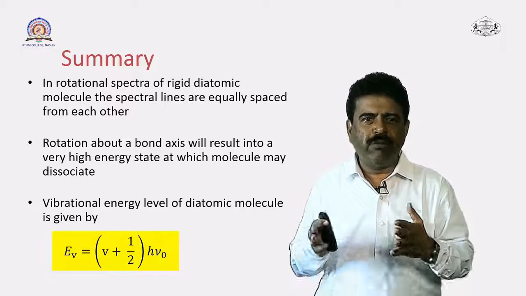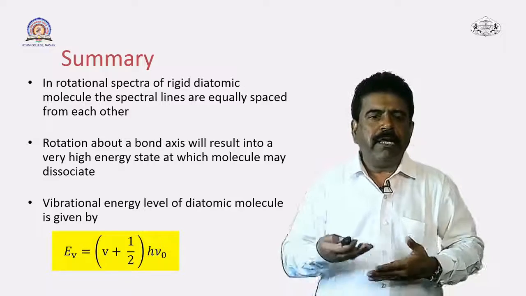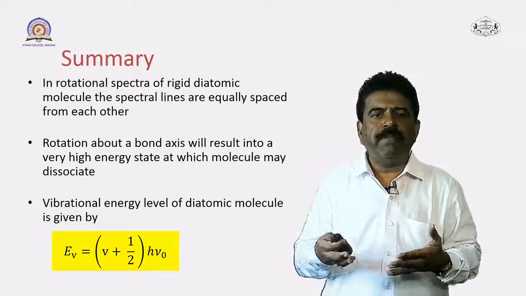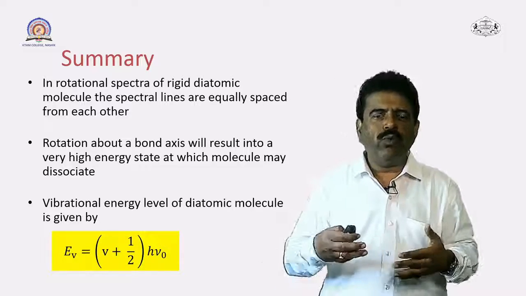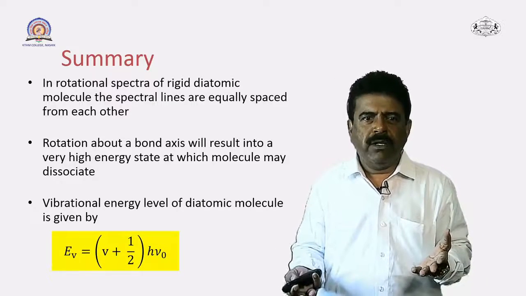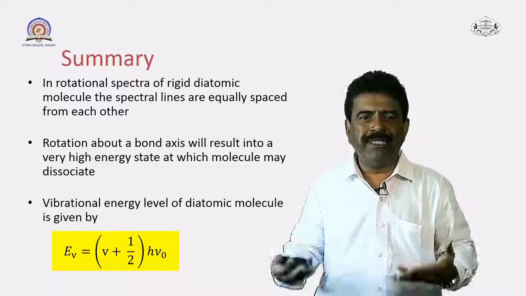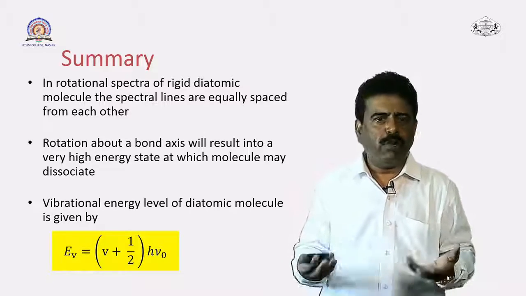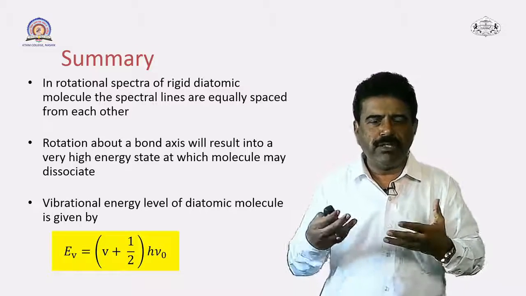Rotational spectra of a molecule has spectral lines which are equally spaced. Then the second important thing, we have seen that rotation about a bond axis will result in a very high energy state at which the molecule may dissociate. So, you cannot imagine this kind of rotation about a bond axis, the molecule will not be stable. This is the important conclusion for the second part.